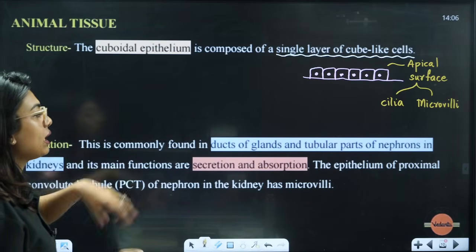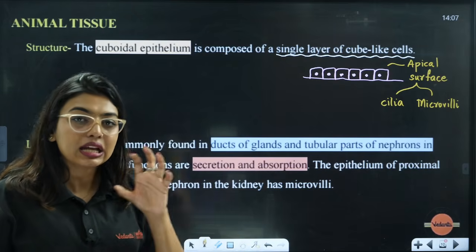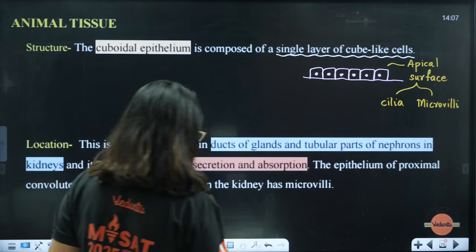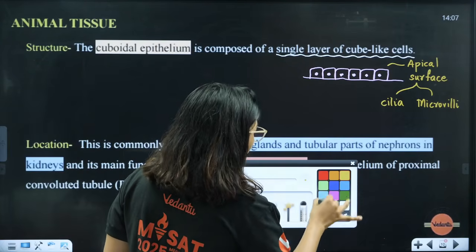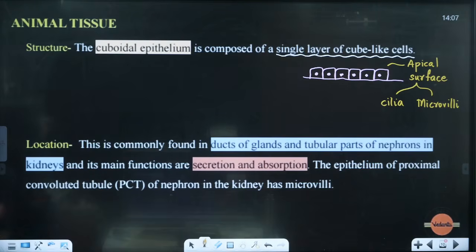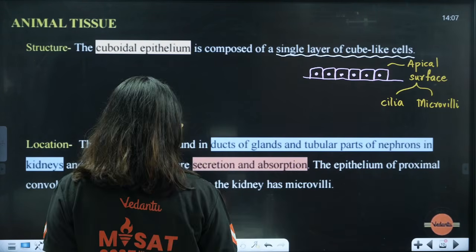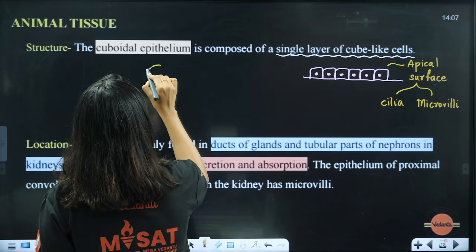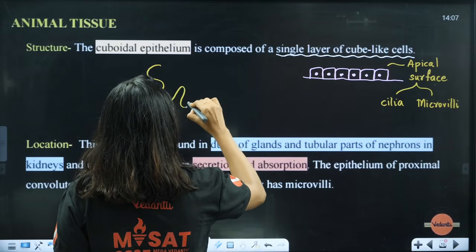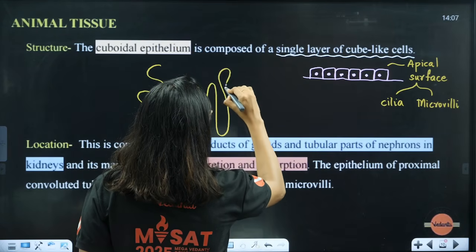Now look here, location. This is commonly found in ducts of glands and tubular parts of the nephron. That means it will be present in glands, or otherwise in the parts of the tubules. Now all of you go back to your excretion chapter. Remember when I taught you excretion, I told you about the PCT, the proximal convoluted tubule, the tubule which is closer to the glomerulus.